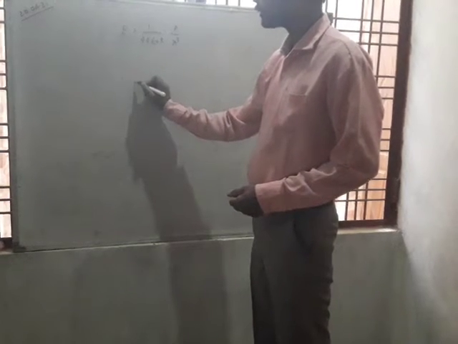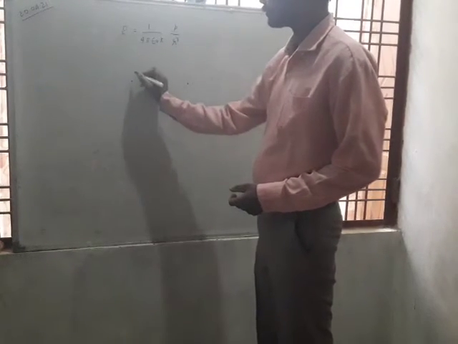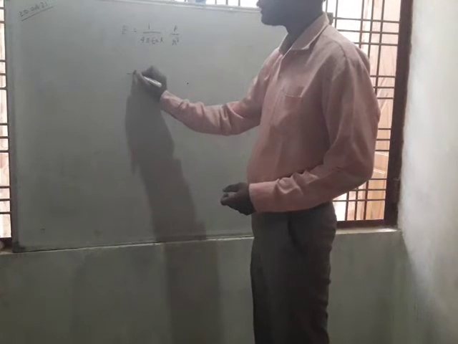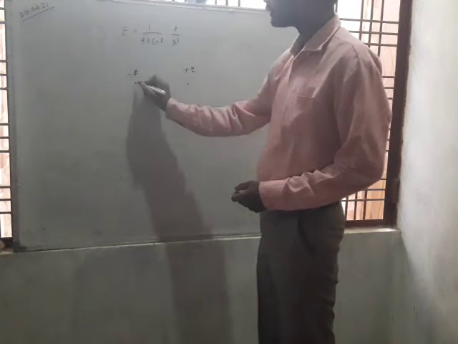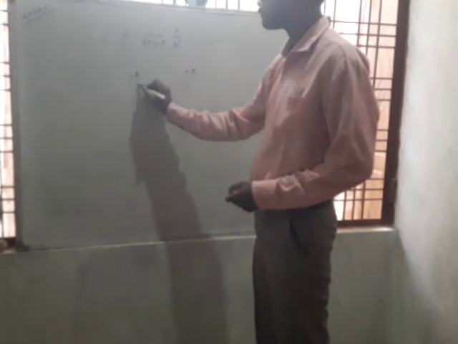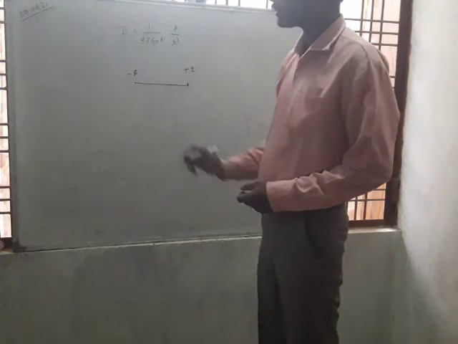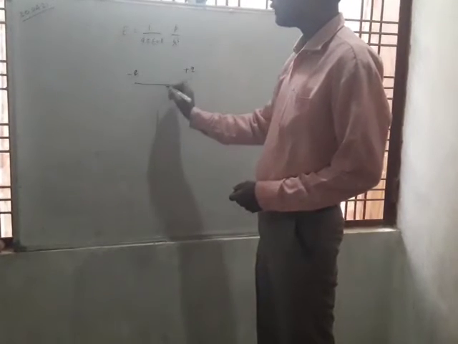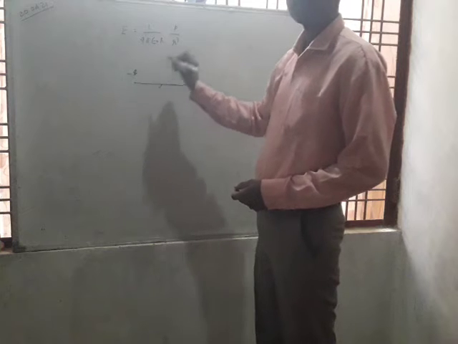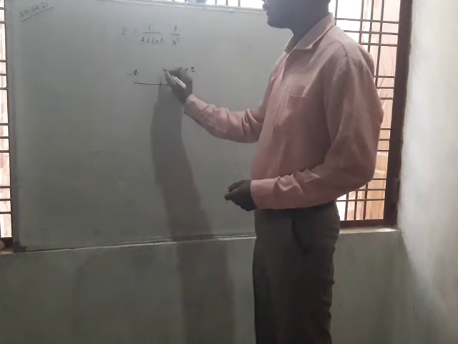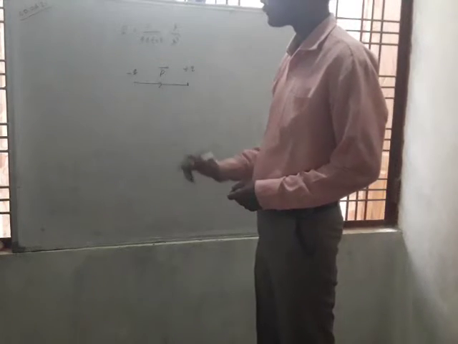You know that an electric dipole is a pair of two equal and opposite charges. Suppose that minus q and plus q are separated by a small vector distance, which is directed from the negative charge towards the positive charge, and this quantity is known as the electric dipole moment.